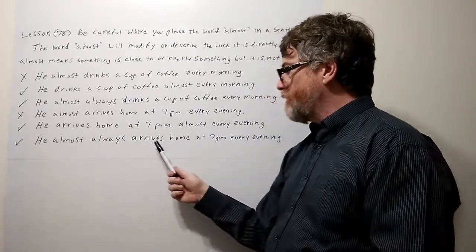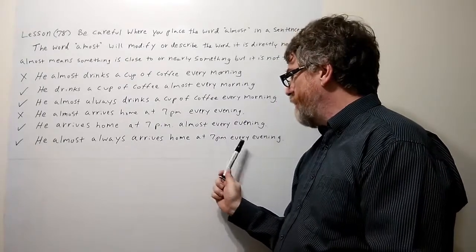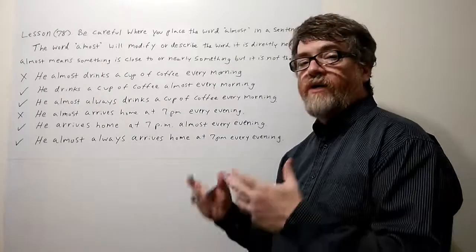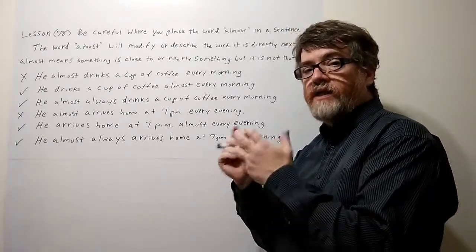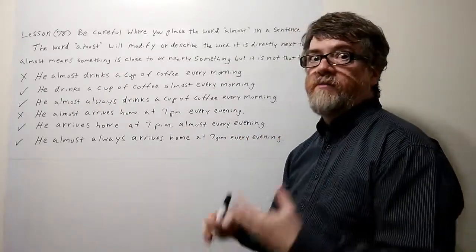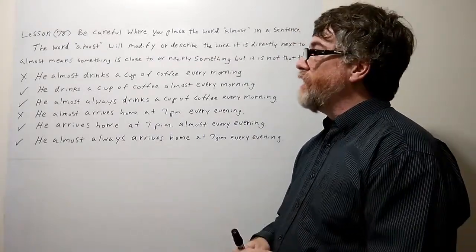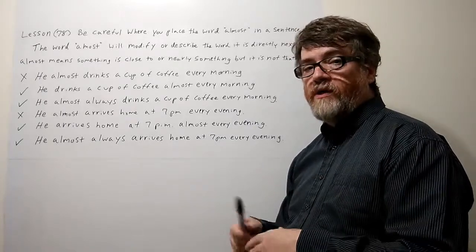He almost always arrives home at 7 p.m. every evening. Again, almost here is modifying always. Always means it's very close to it. It's nearly always. So that would mean the vast majority of the time, or most of the time, which is what you mean. So again, just be very careful where you place the word almost.